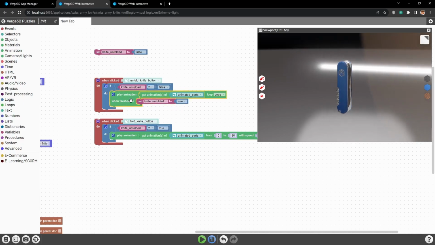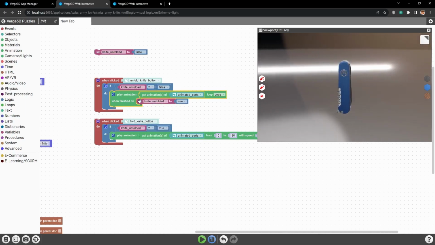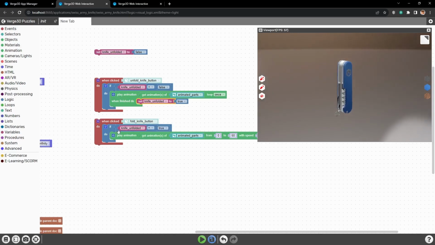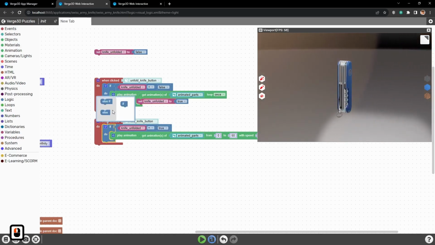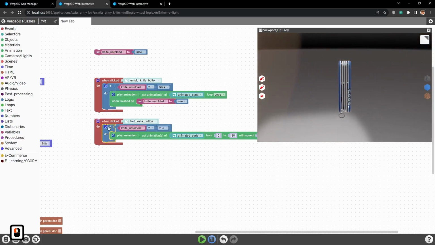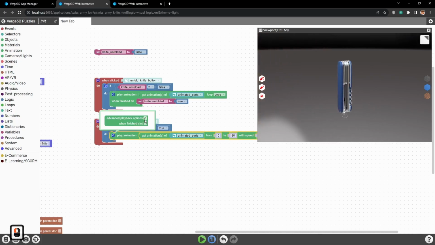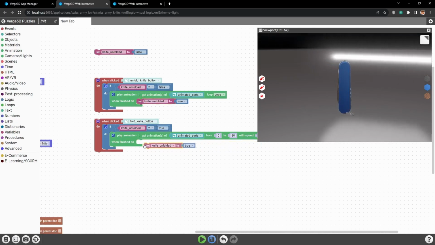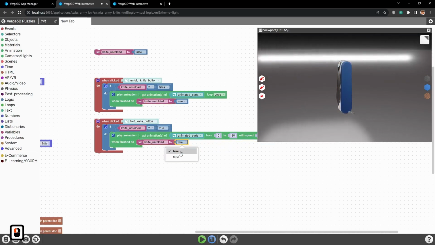Now when the animation stops, the knife unfolded variable will become true. And now we need to add the same here. So after the animation of all the instruments folding back, the variable will become false.